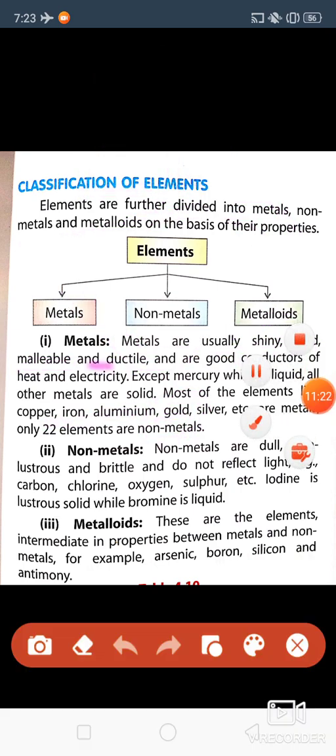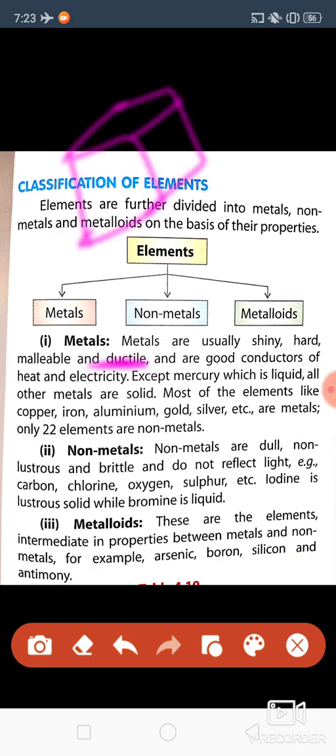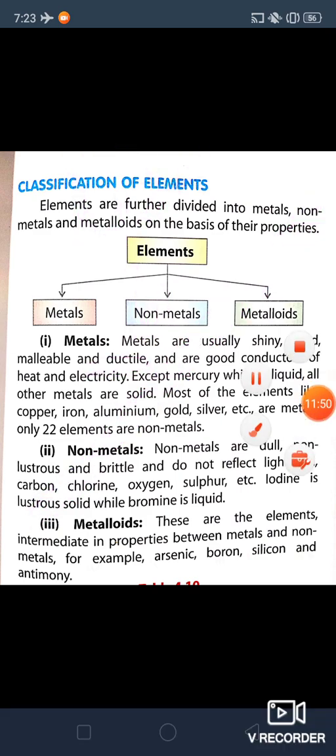Now ductile. What do you mean by that? Ductile means you can convert the metal, suppose a piece of metal is there, into a very thin wire. So gold you can melt and convert into wire. So this is called ductile.